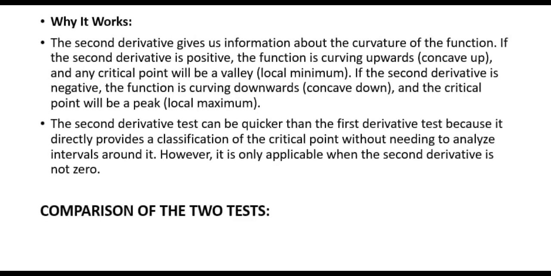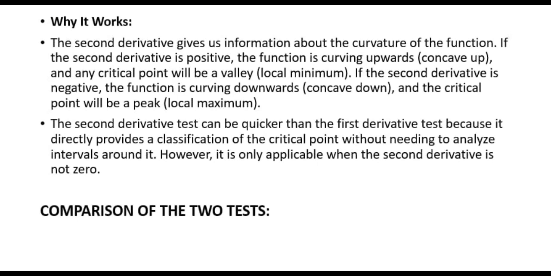Why it works. The second derivative gives us information about the curvature of the function. If the second derivative is positive, the function is curving upwards, concave up, and any critical point will be a valley, a local minimum. If the second derivative is negative, the function is curving downwards, concave down, and the critical point will be a peak, a local maximum. The second derivative test can be quicker than the first derivative test because it directly provides a classification of the critical point without needing to analyze intervals around it. However, it is only applicable when the second derivative is not 0.